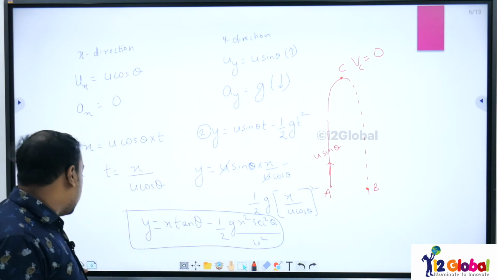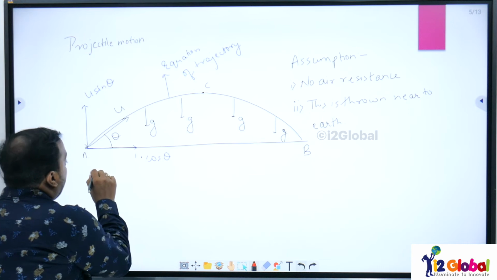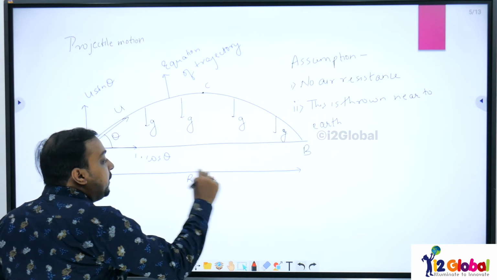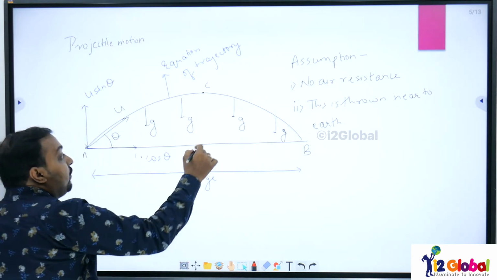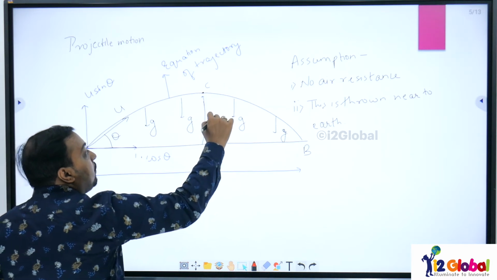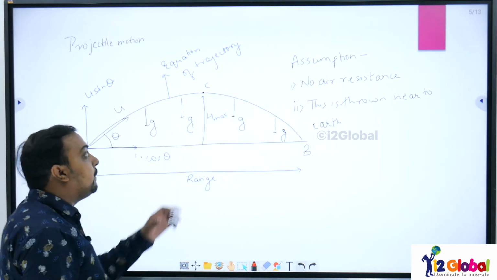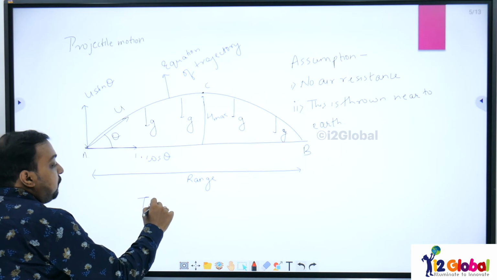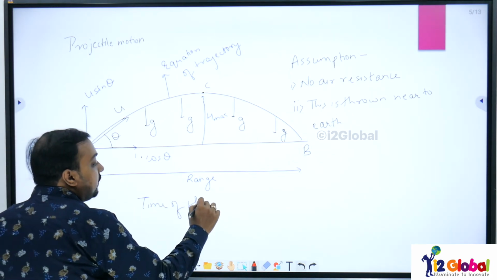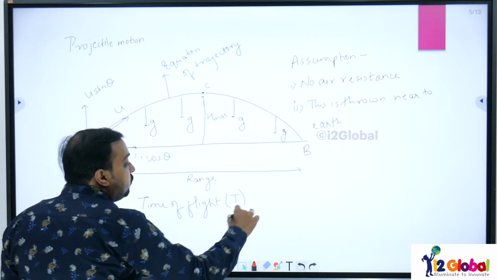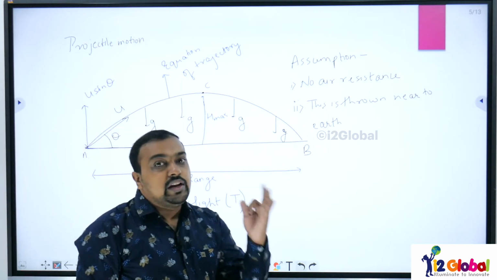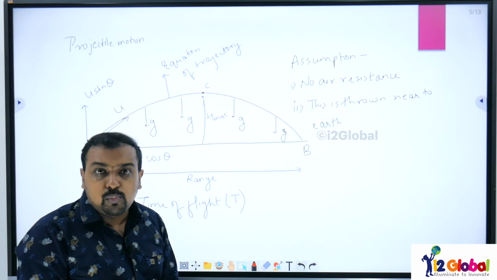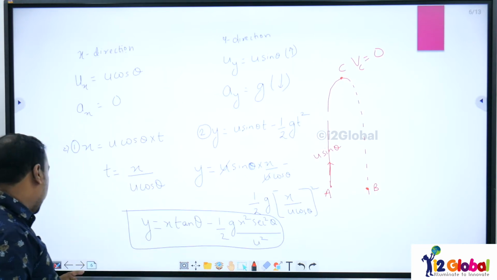Now we need three more things. What all? We need the range, this horizontal range, the distance that it will be covering in the x direction. We will be needing the maximum height this ball or this object will be reaching above the ground. Also we will be needing the time of flight, that is the total time this ball was in the air. So we need these three things to analyze this motion more accurately. So let us find out the value of the time of flight first.